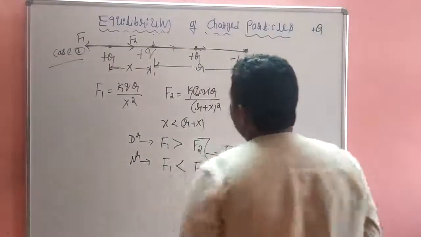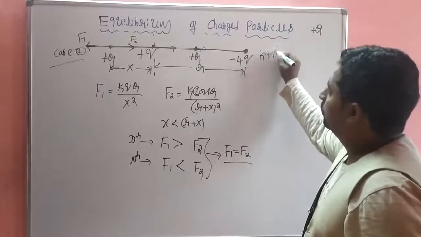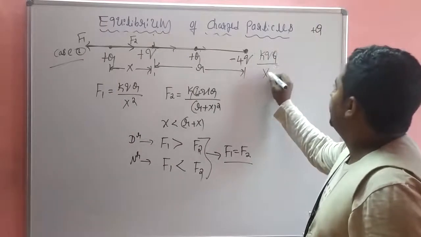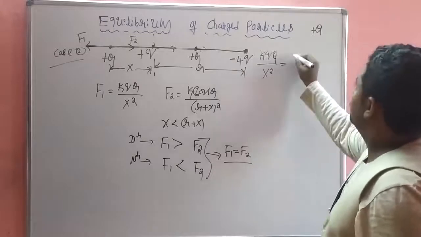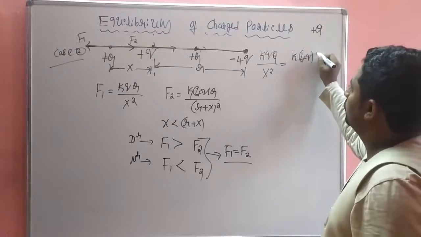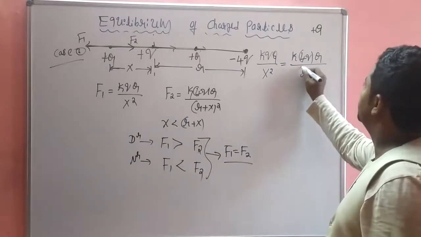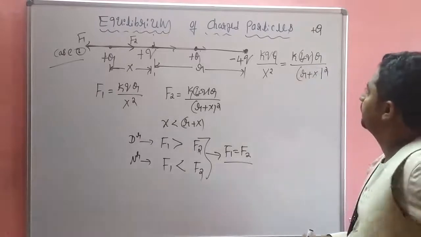So F1 is equal to F2 means KQ capital Q over X square is equal to K 4Q capital Q divided by R plus X whole square.